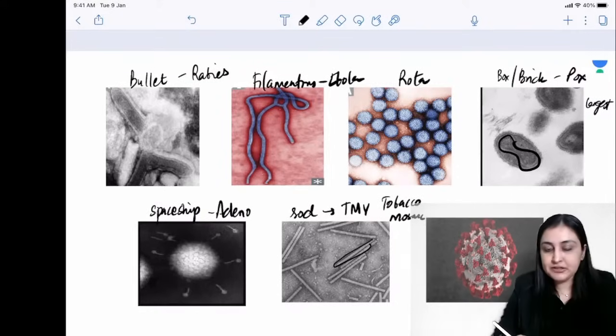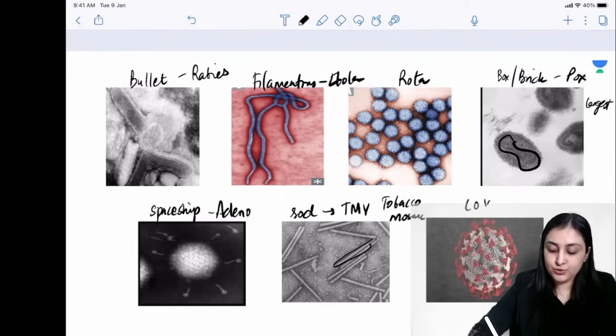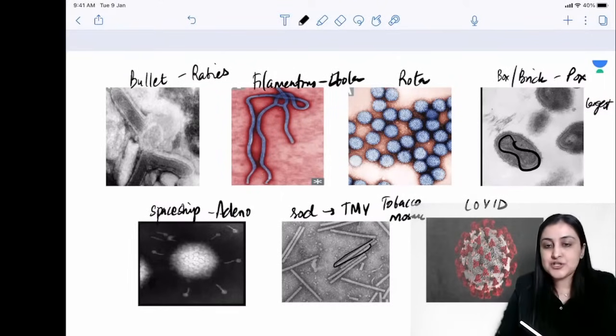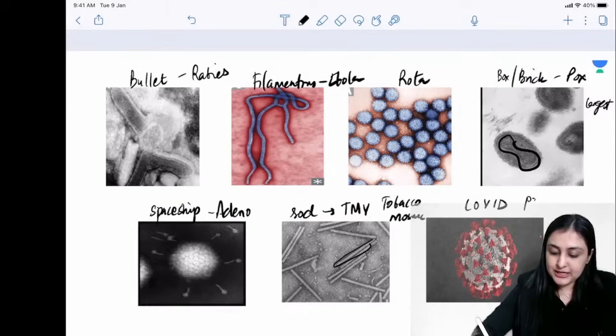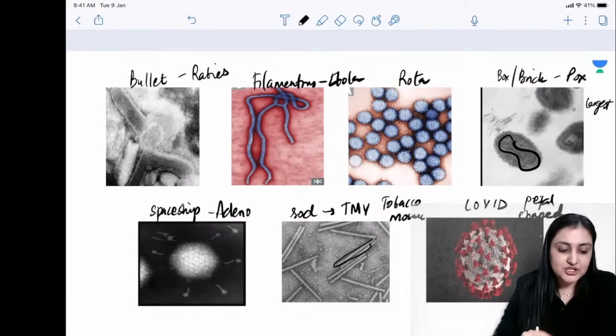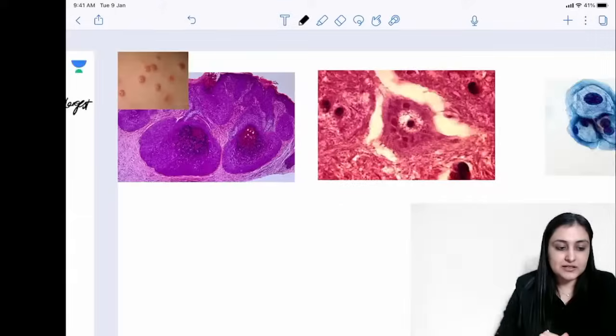And this nobody will forget. I think चलते फिरते को भी पूछ लोगे तो बता ही देगा कि डॉक्टर साहब कोविड, कोरोना जैसा लग रहा है. So this is coronavirus which has this corona shape, right, crown shape with this petal shaped peplomers. All right, so these are the shapes.